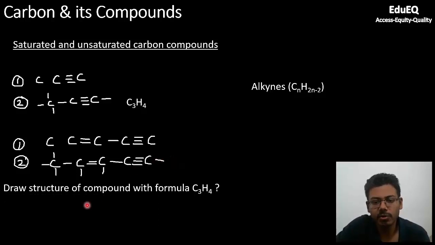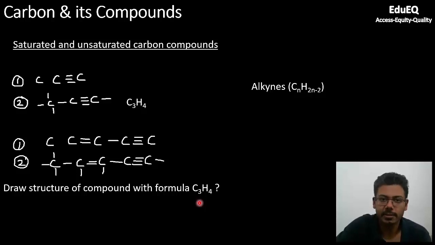Now there is an exercise for you. You try to do it by yourself, and if you are not able to get it, then only try to look at the answer, but try to do it by yourself. C3H4. So there is a compound. The formula is C3H4. It's a linear compound. There are no rings or cycles getting formed. Try to write the formula for this compound.